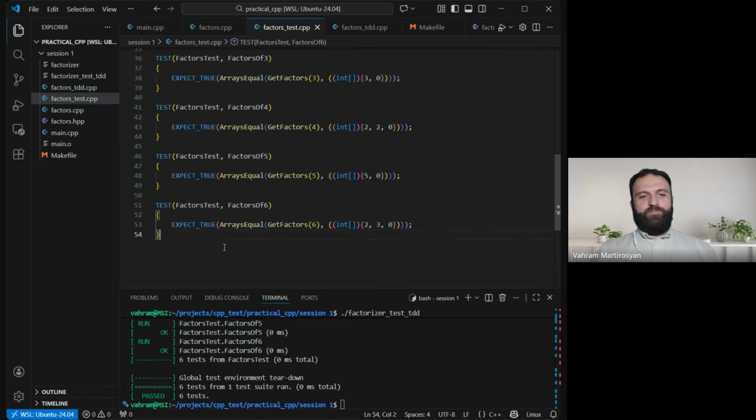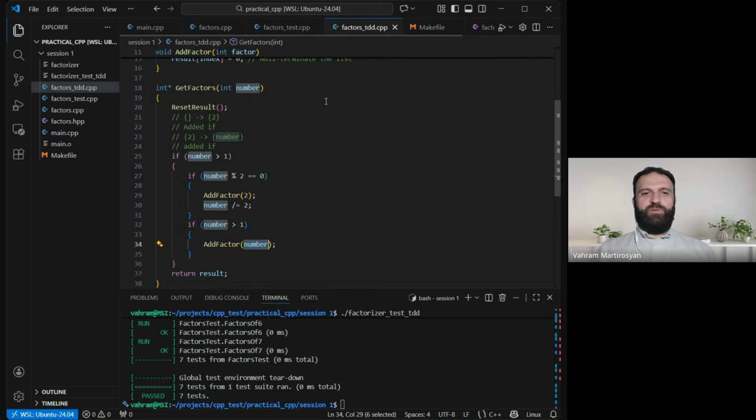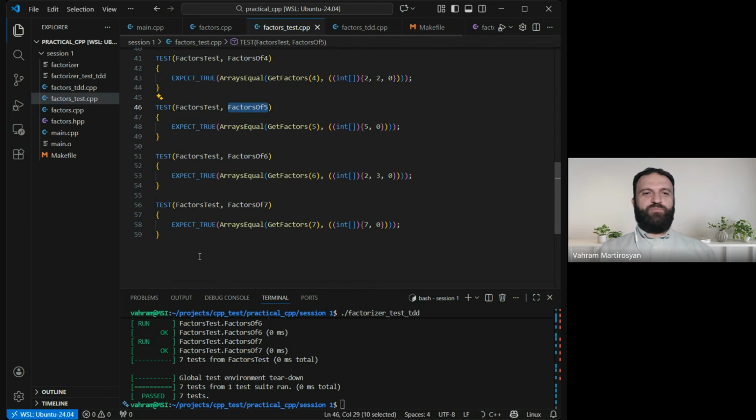What about 7? Well, it shouldn't be covered, right? We have never done anything particular, but it does, because 7 is just another prime number. Same case as for 5, exactly the same case. You can check that the code follows exactly the same workflow.